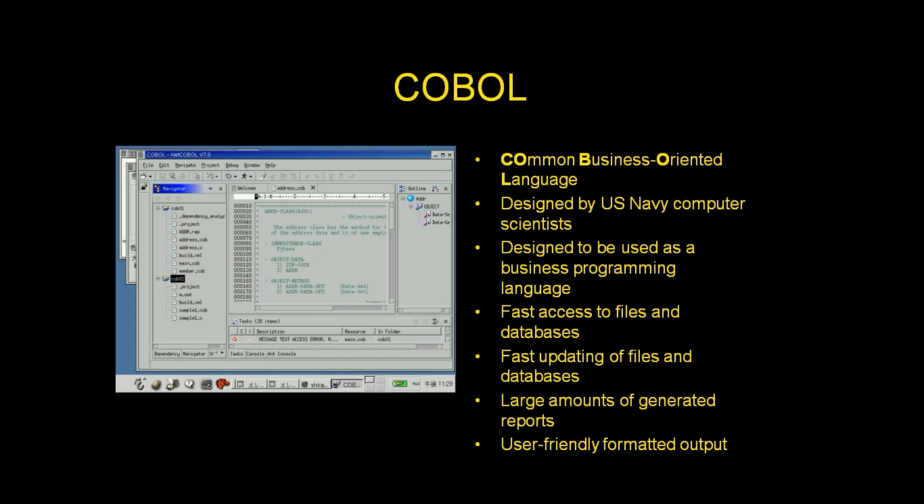COBOL. COBOL means Common Business Oriented Language. Designed by US Navy computer scientists. Designed to be used as a business programming language. Fast access to files and databases. Fast updating of files and databases. Large amounts of generated reports. User friendly format output.